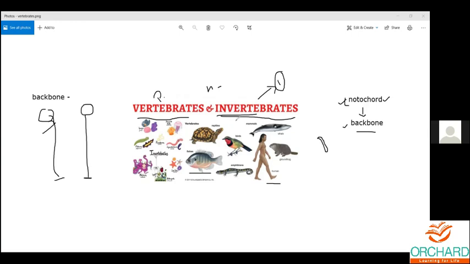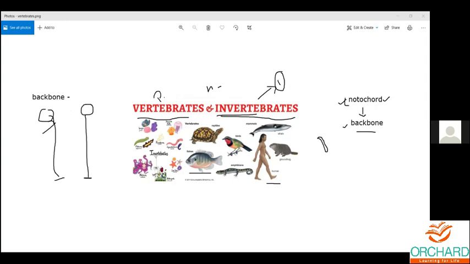In invertebrates the backbone is totally lacking in some animals, and an underdeveloped backbone, called the notochord, is present in some. In vertebrates you have a totally well-developed backbone seen in all the animals.